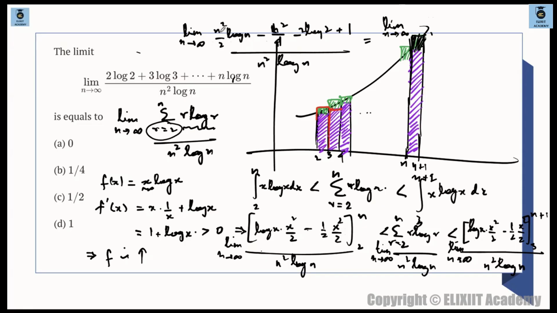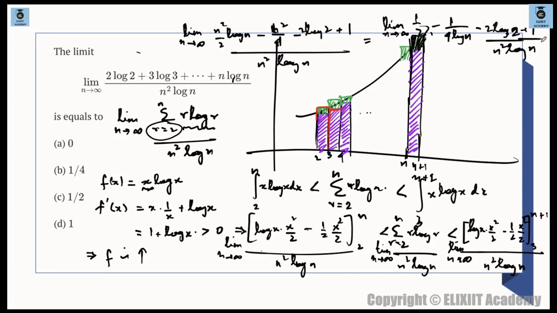Individually divide, what happens? Cancel out, half is remaining, half. Then n square cancels out, so 1/4 log n. log n minus 1/4 log n is remaining, yes or no? n square cancels out, 1/4 log n. Then 2 log 2 divided by n square log n, 2 log 2 plus 1 divided by n square log n. Divide the whole constant by n square log n, okay?